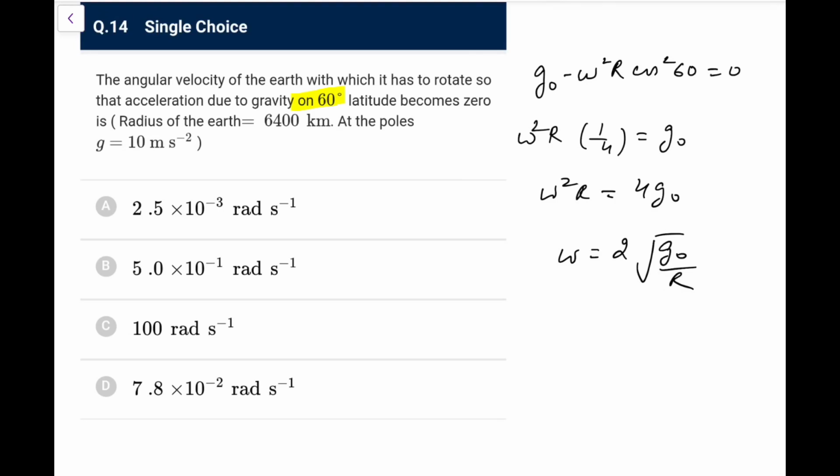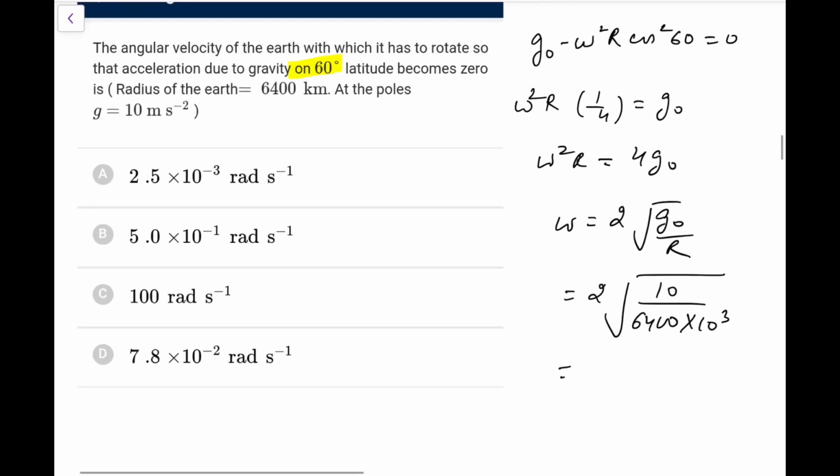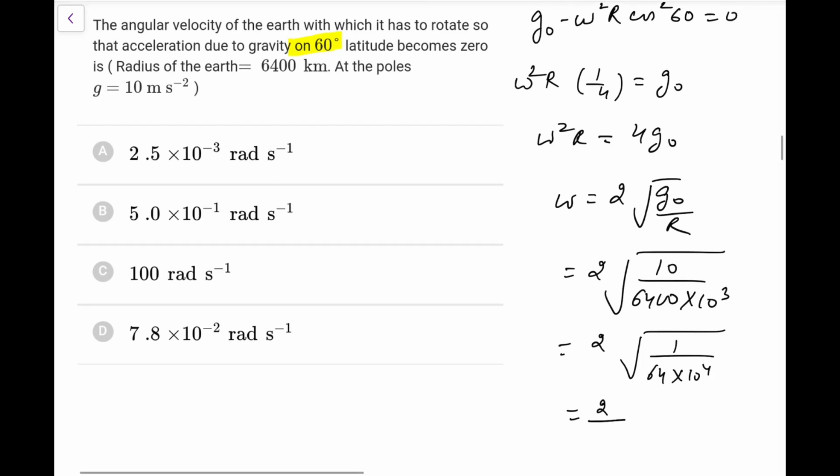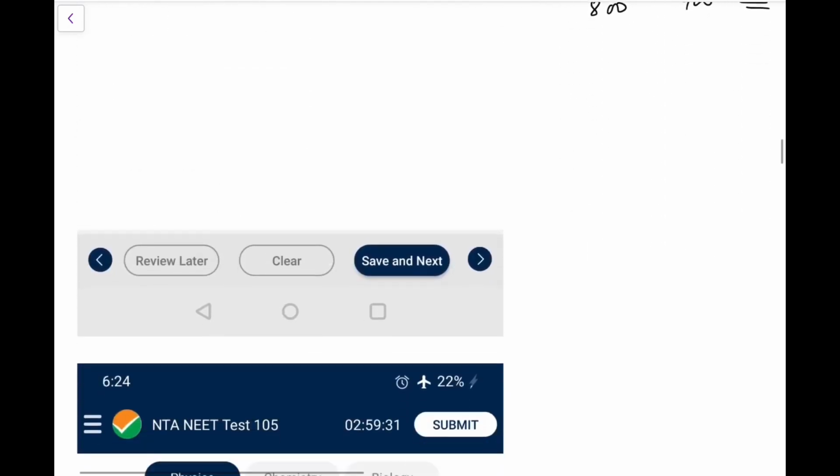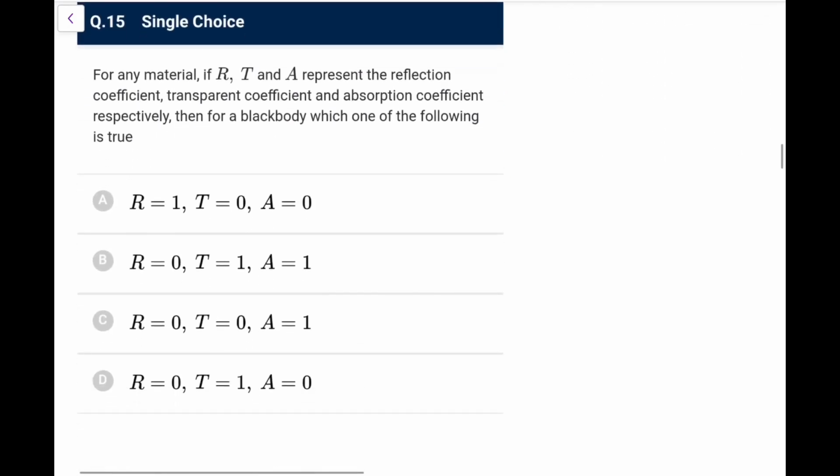So if I solve it, this will come out as 2 into root of g naught by r. g is 10, radius is 6400 kilometers. Kilometers mean 10 to the power 3 in the SI unit. So it is 2 upon what we will have 1 upon 64 into 10 to the power 4. So it comes out as 64 is 8, and this is 100. So it is 1 upon 400 radian per second that we are getting. That comes out as 2.5 into 10 to the power minus 3 radian per second. Go for option A.